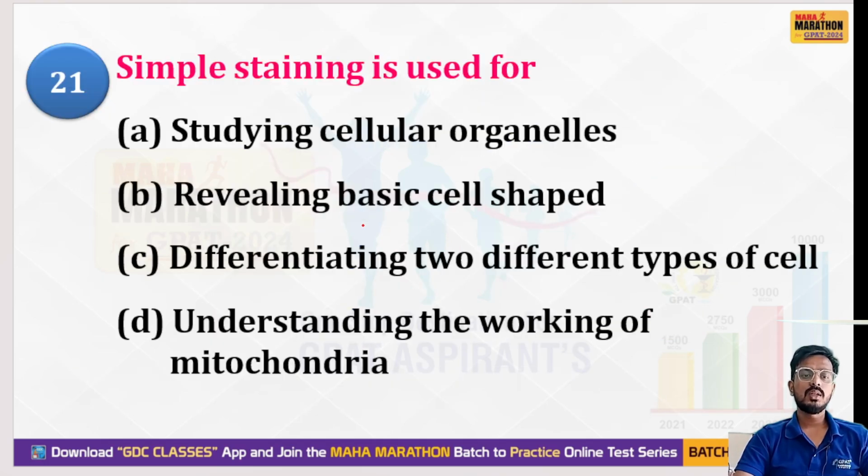Okay, next question number 21. Simple staining is used for what? Your options are: study the cellular organelles, reveal basic cell shape, differentiate two different types of cells, or understand the working of mitochondria. Here the correct answer is option B, revealing the basic cell shape.